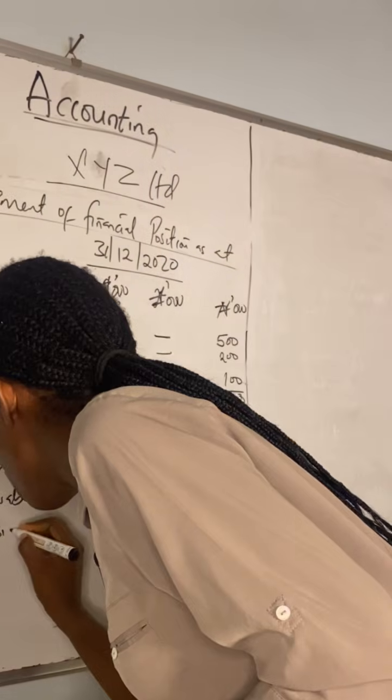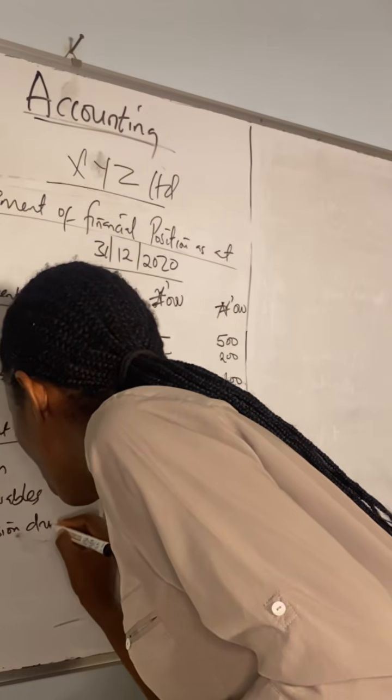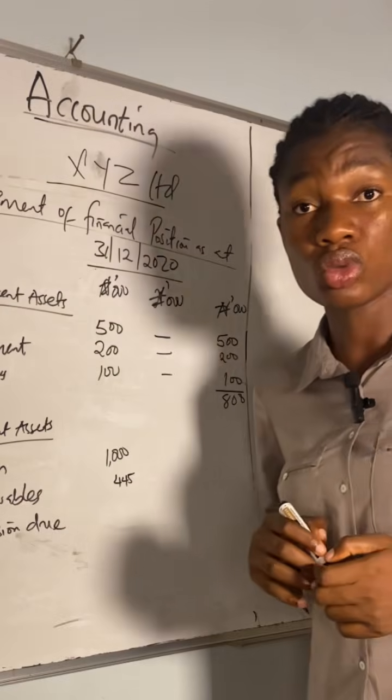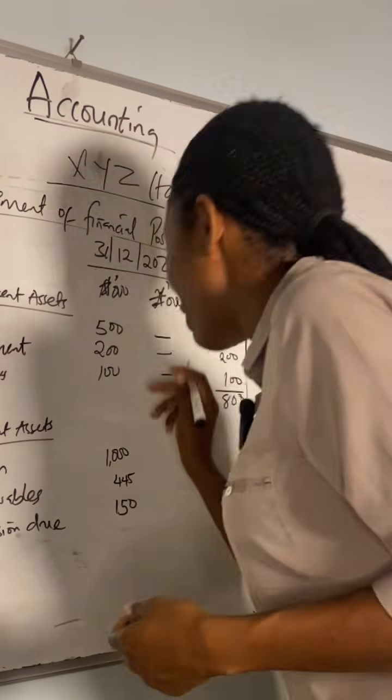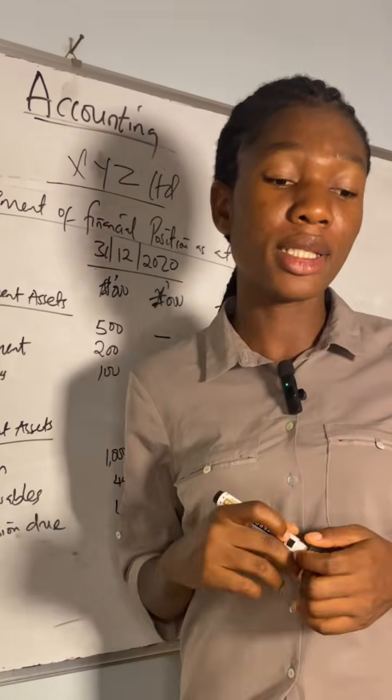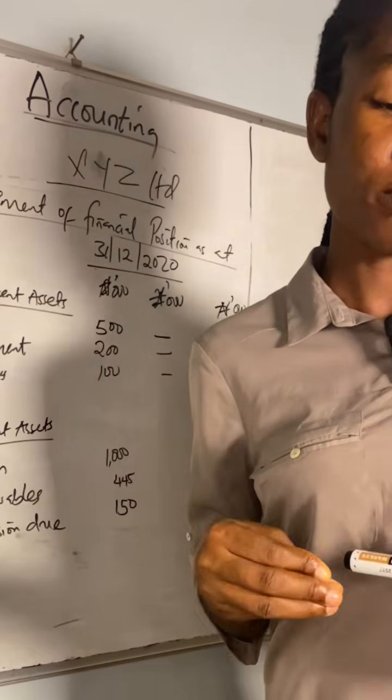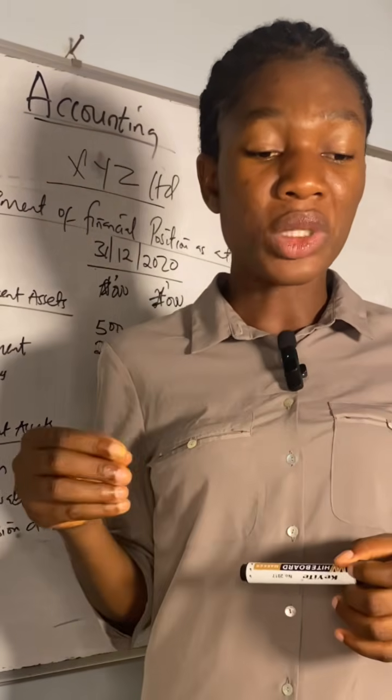So I'm going to bring in commission that is due. Okay, so this is commission that is due. All right, it's due to us but not yet paid. 150,000. Remember, we have suspended zeros. Okay, and then we are also told that we have